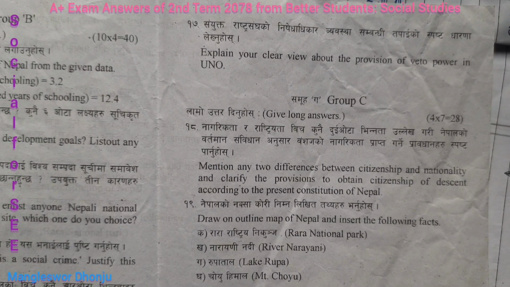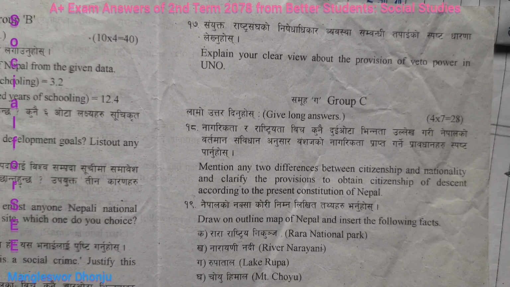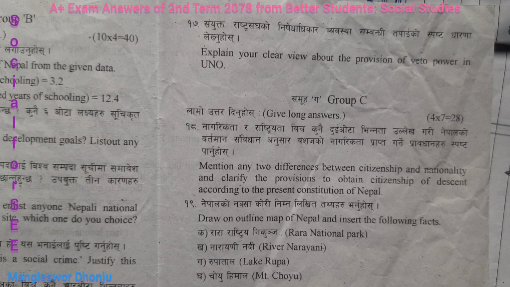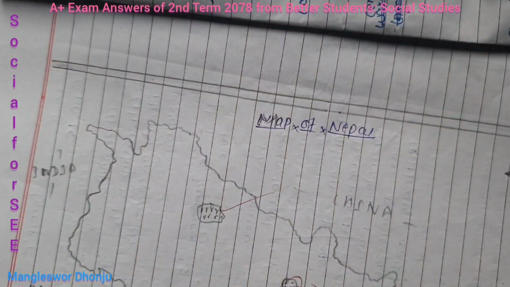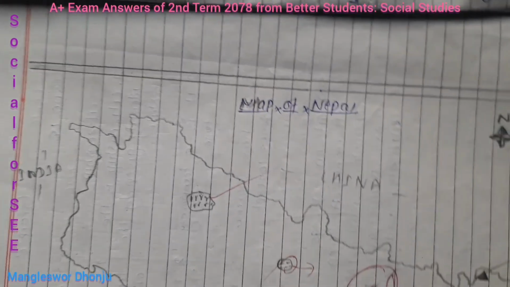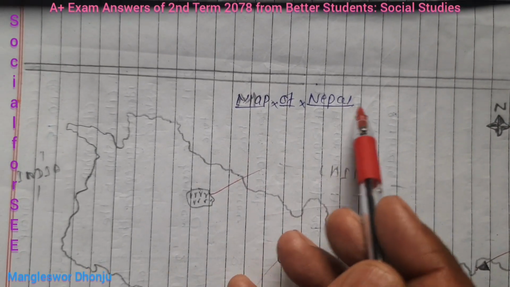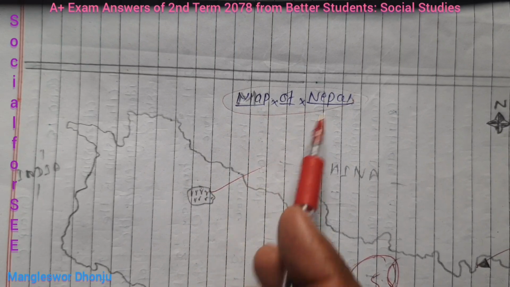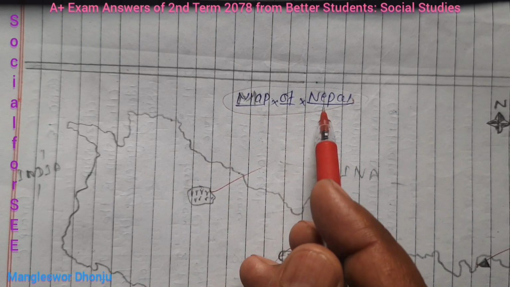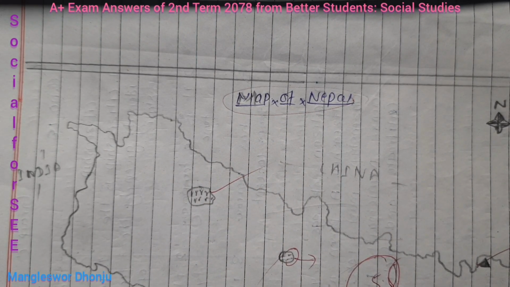Furthermore, question number 19: draw an outline map of Nepal and insert the following facts: Rara National Park, Rara River, Narayani, Rupa Lake, and Mount Choi. In this regard, on the map of Nepal, your title is not correct enough. It is a blend of pen and pencil, so don't write in this way. Your title should be very attractive, and you should present it in normal or simple handwriting.